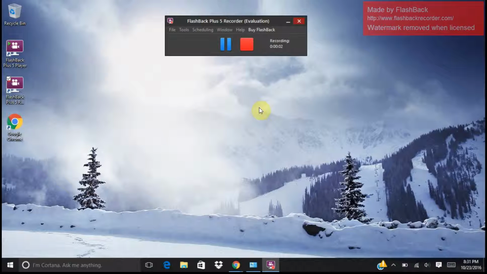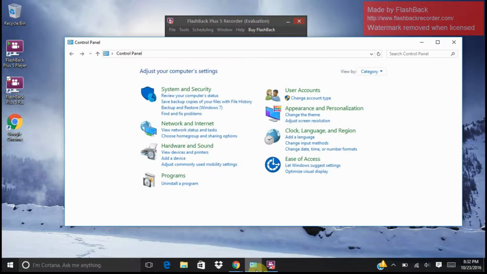For this video, I'm going to install a printer using a TCP IP port number. So first open Control Panel, and you'll see your categories here. Go down to Hardware and Sound, and underneath that, you're going to click View Devices and Printers.